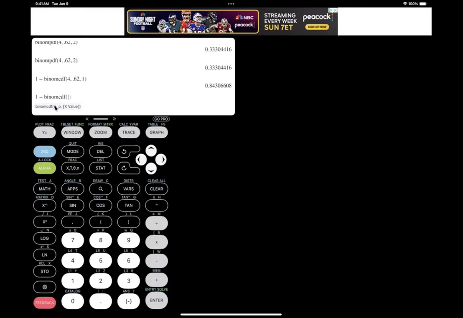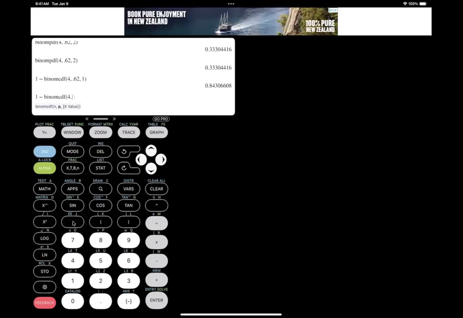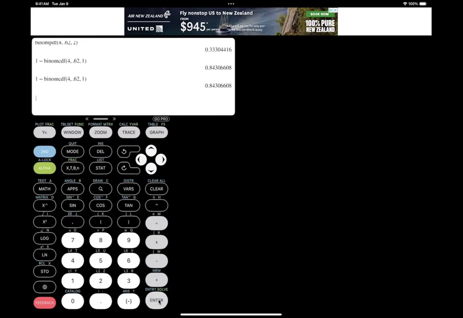N is 4. So hit 4, then hit comma. You need to separate these using a comma. Then the probability of success, which is 0.62, comma, and then x minus 1, 2 minus 1 is 1. So just click on 1 and then enter. You get the exact same probability, which is 84.3%. So let us go back to our slide.